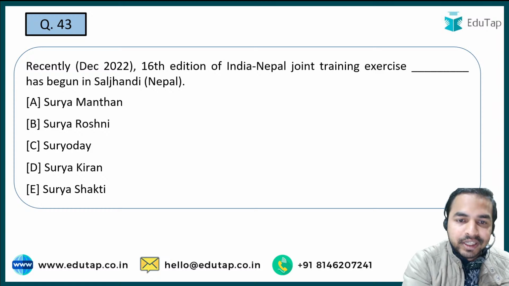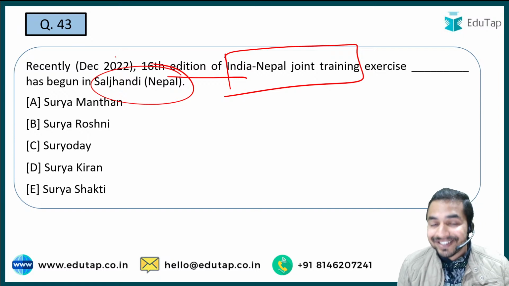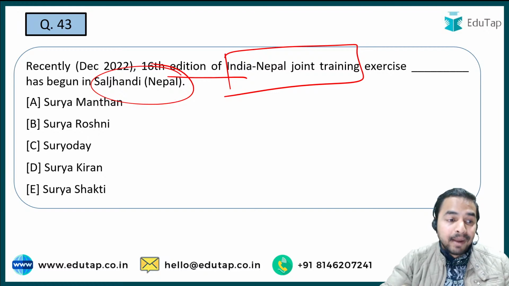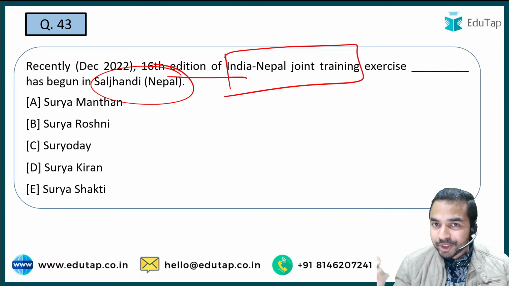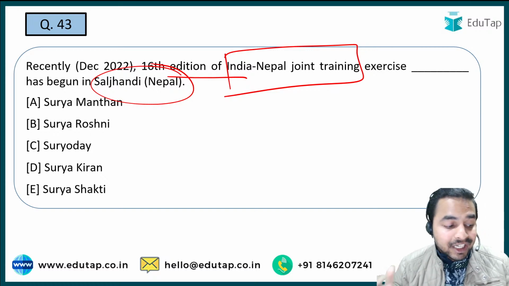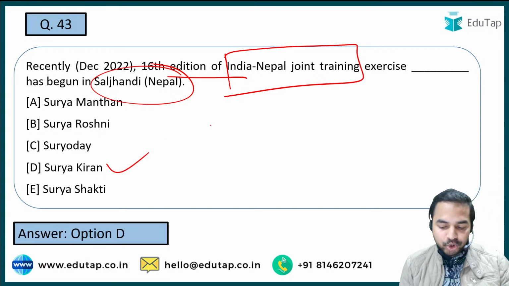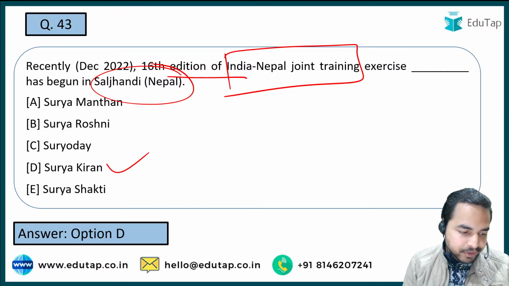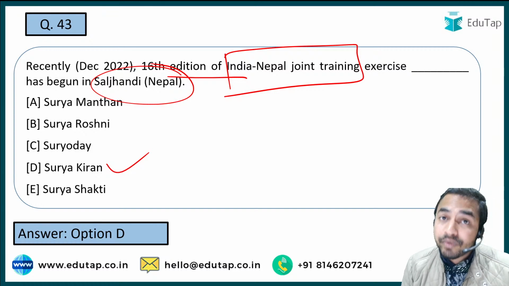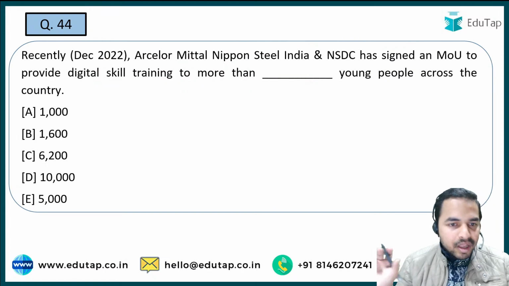Now the next question: 16th edition of India Nepal joint training exercise जो कि सलझांदी नेपाल के अंदर recently conduct की गई है. See guys, not every time that the name of the exercise will be given to you. This time it is in the question. The name of the countries participating is given, the location is given. You are just required to tell me what is exactly the name of that particular exercise. Absolutely right guys, it is option D, that is Surya Kiran. So Surya Kiran is the right answer. I really believe absolutely right. So here Benisha Shashit Bruce is giving me the right answer. That is the country from which Rafael Nadal belongs to. Absolutely right guys. You are really going smooth today.